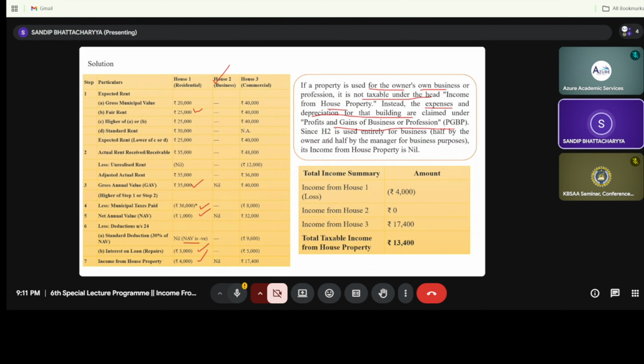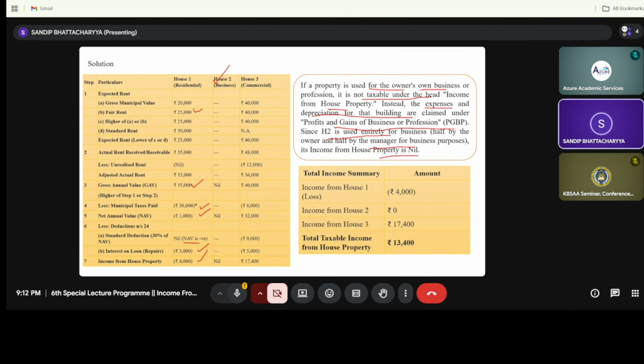So the house number 2 is used entirely for business, half is owned and the other half is for the manager's business purpose. So the entire income from house property will be nil. I repeat this once again: if the house is used for the business purpose, it will not be considered under income from house property, rather it will be considered under income from PGBP, that is profits and gains of business and profession.